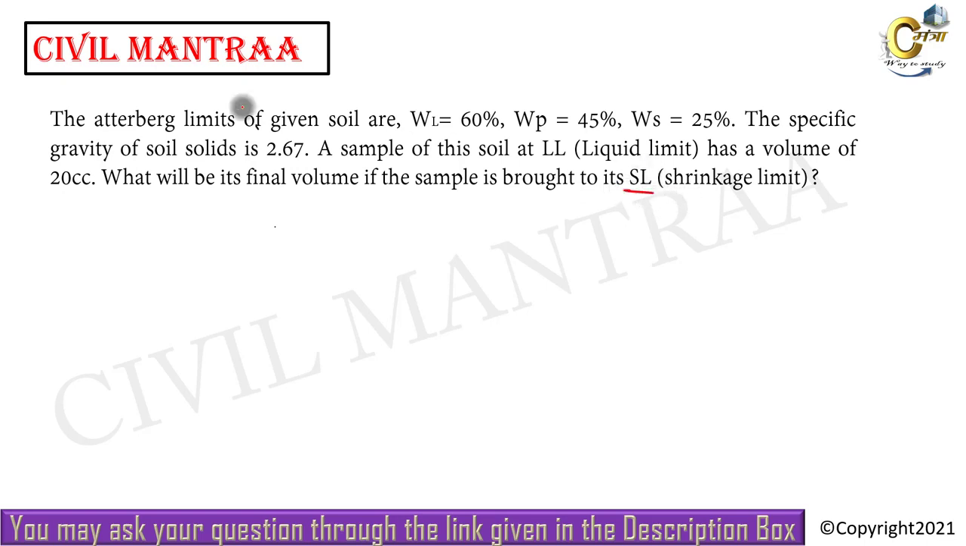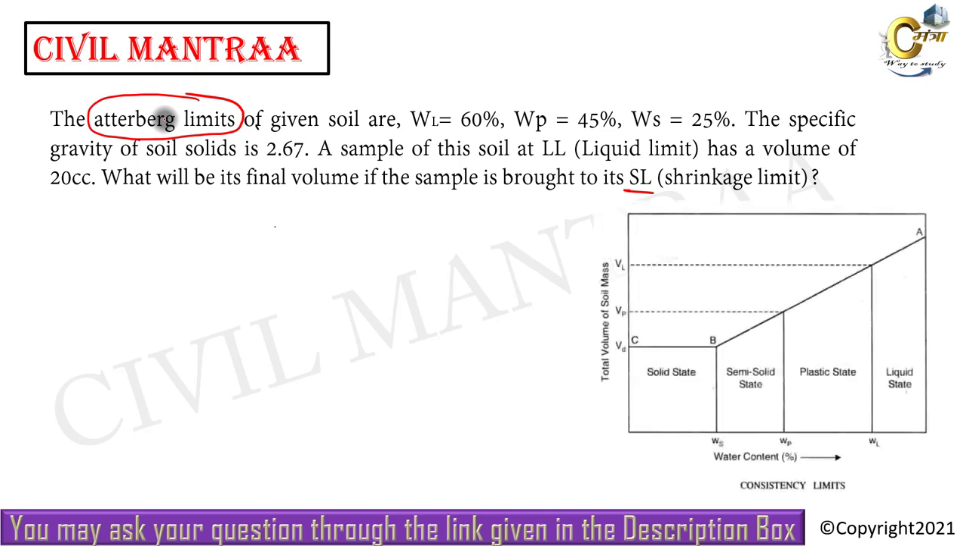Let us see, friends. Here one word is used: Atterberg limit. What comes to your mind when you see these words? It has some limits. It is called consistency. Let us see the consistency graph. You can see here the shrinkage limit, the plastic limit, and the liquid limit. Here the liquid limit is given as 60%, the plastic limit is given as 45%, and the shrinkage limit is given as 25%.